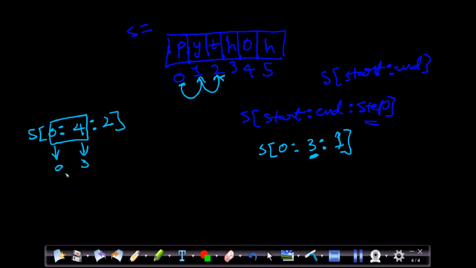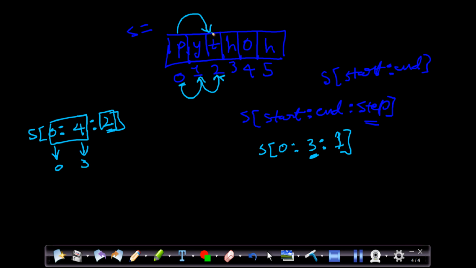But this time it will not print the entire sequence between 0 and 3. Rather, just because we have given the step here, it will jump 2 steps from the start of the index. How does it work? 0 is its starting index, and just because we have given 2 here, 0 plus 2 is 2, so it will directly jump from the 0th index to this index.